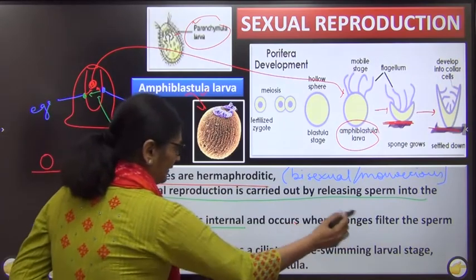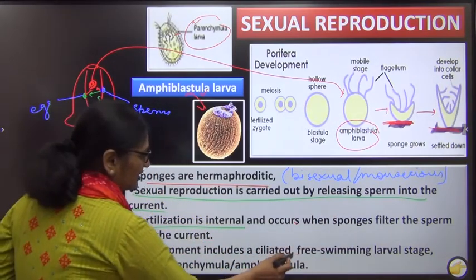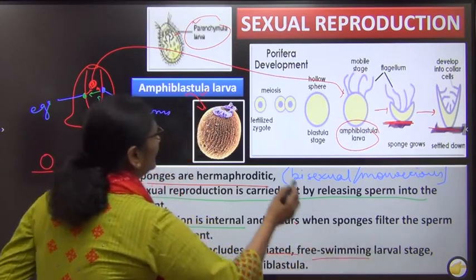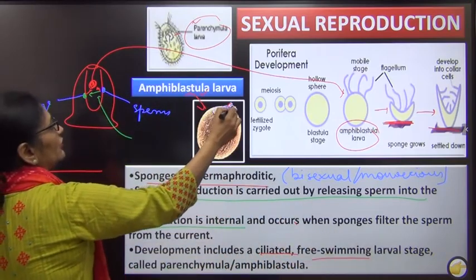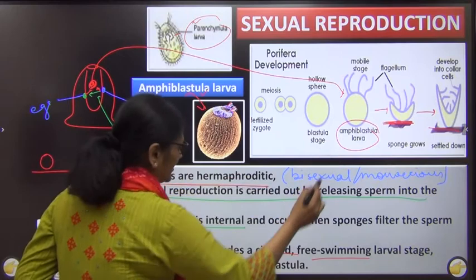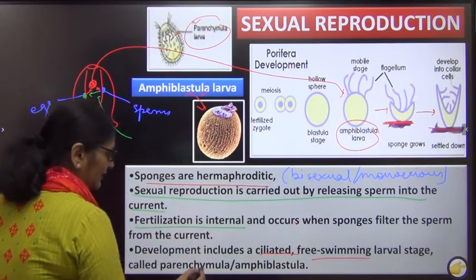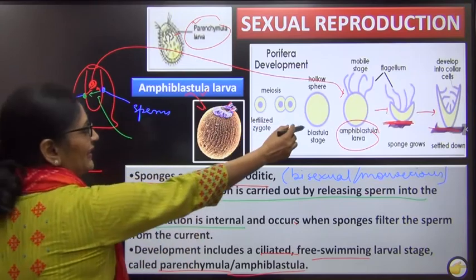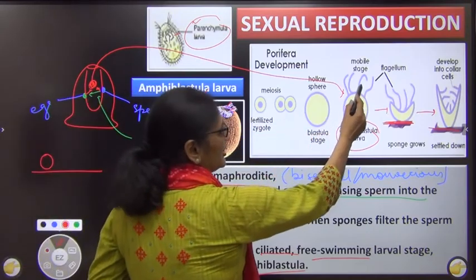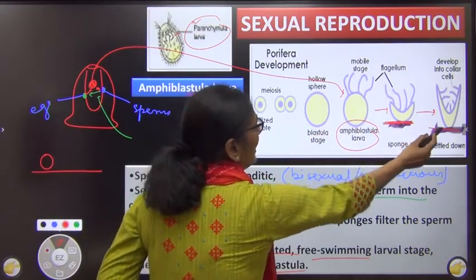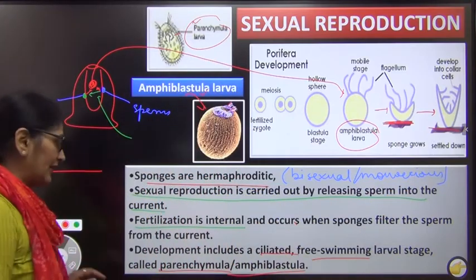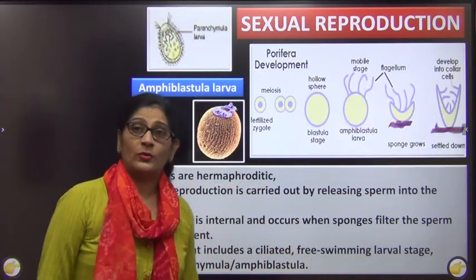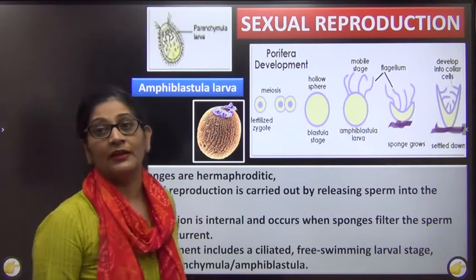Fertilization is internal, right? Development includes a ciliated, free swimming larva. The larva is ciliated, you can see here, free swimming. Now this will settle at the bottom, and the name of the larva is either parenchymula or amphiblastula. Then later, this larva is initially free living, but later it settles and develops into a sessile adult. Right? So with that, the reproduction is complete.